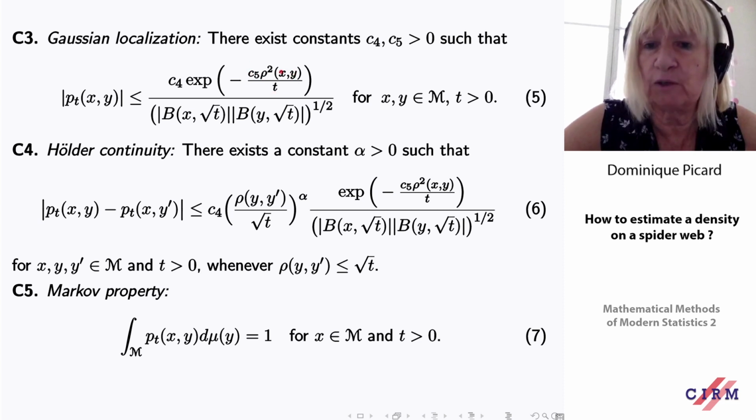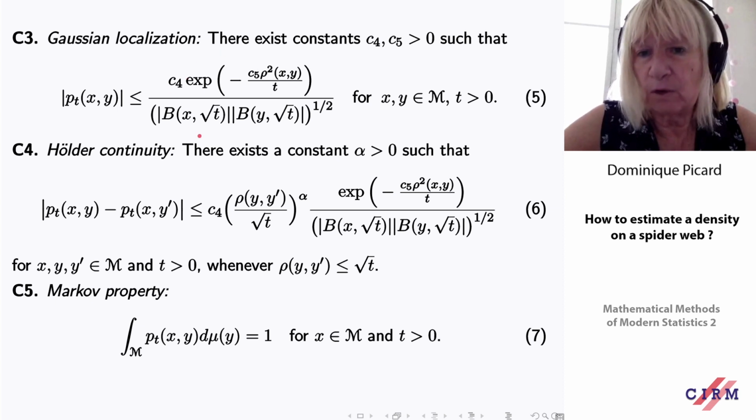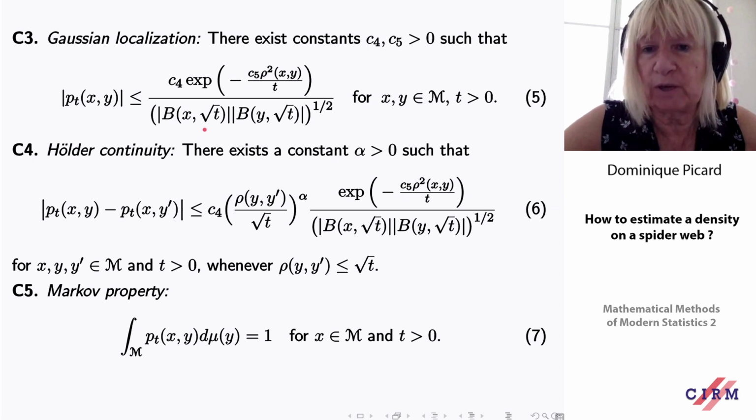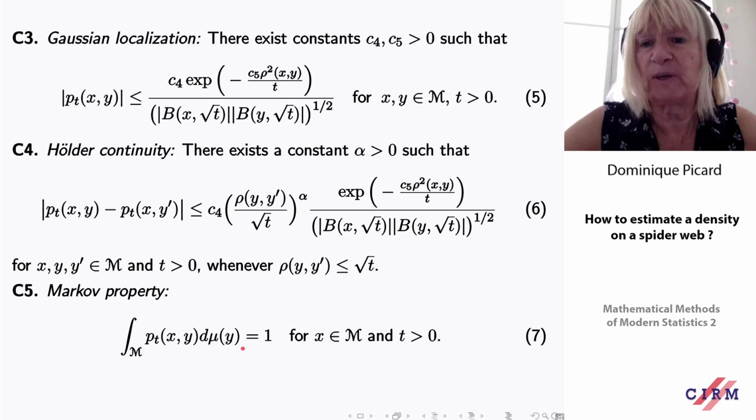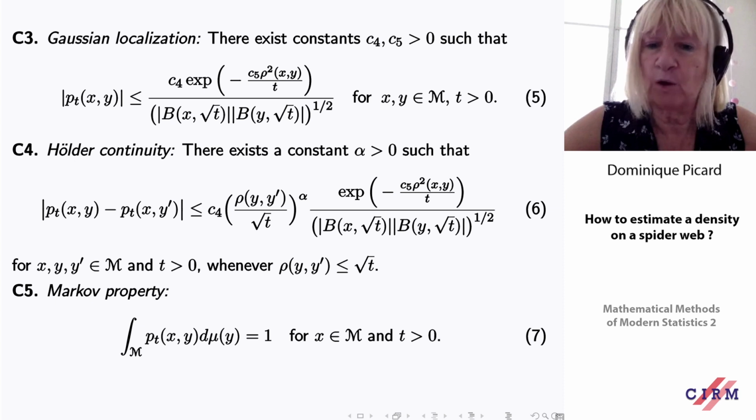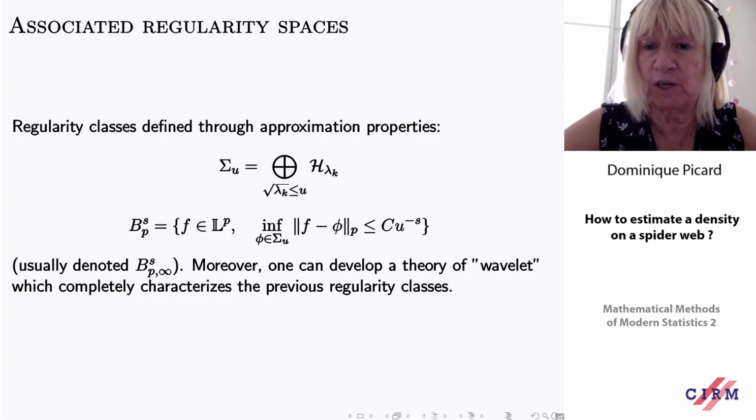So this is the distance between x and y. And so you have this control, and this is the measure of the ball centered in x and of radius square root of t, and the same for the ball centered in y with square root of t as a radius. We assume that we have also Hölder continuity. We have also a Markov property. I will not insist on this property. They are coming from the paper by Coulhon, Kerkyacharian, and Petrushev.